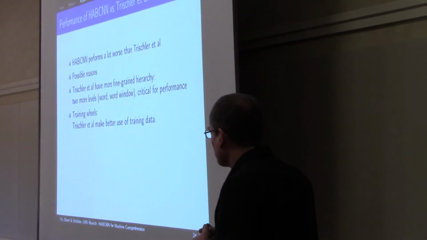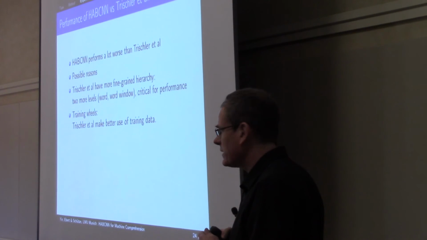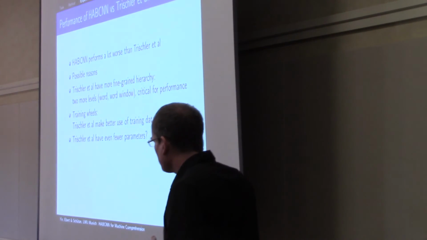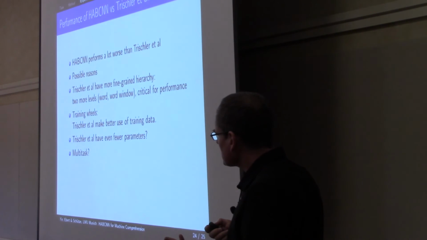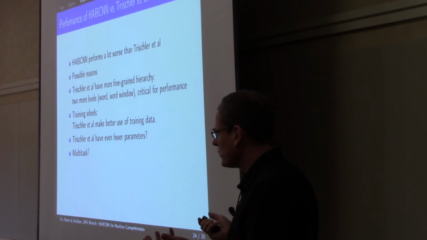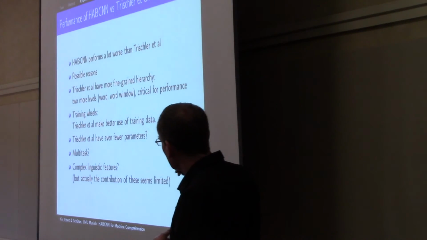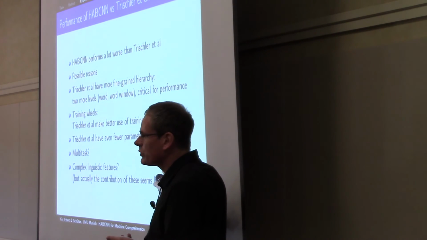Training wheels, they make much better use of the training data by doing some clever things with the training data. We just did pretty straightforward training directly on the training set. And they seem to have fewer parameters. So for a small data set, that's of course good if you have fewer parameters. And the multitask part that I didn't talk about in our architecture actually seems to hurt performance. So we thought it was a good idea, but it doesn't look like it is. Trischler et al. also use complex linguistic features. So that could also be a reason that they are doing much better.